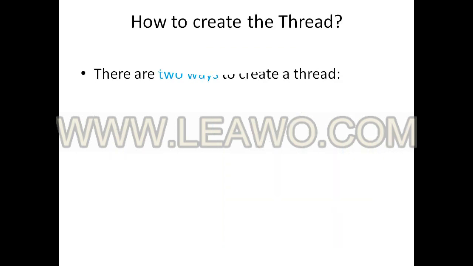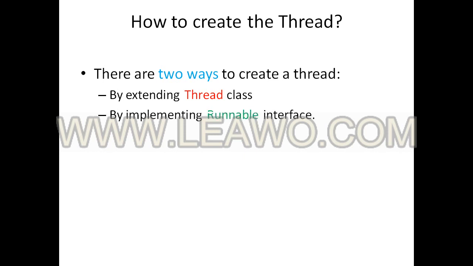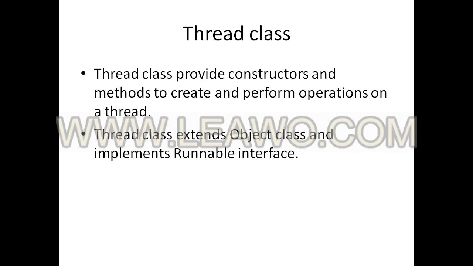How to create a thread? A thread can be created in two ways. One is using the Thread class, another is using the Runnable interface. Whenever we create a thread using the Thread class, we use the extends keyword. Whenever we create a thread using the Runnable interface, we use the implements keyword. Let's see how to create the Thread class.